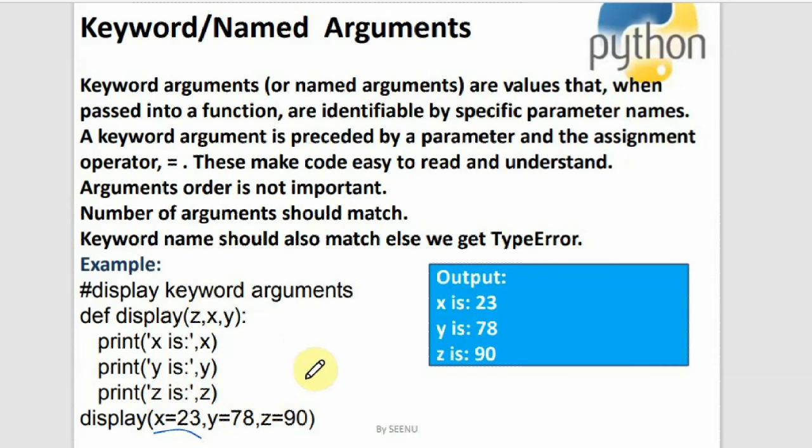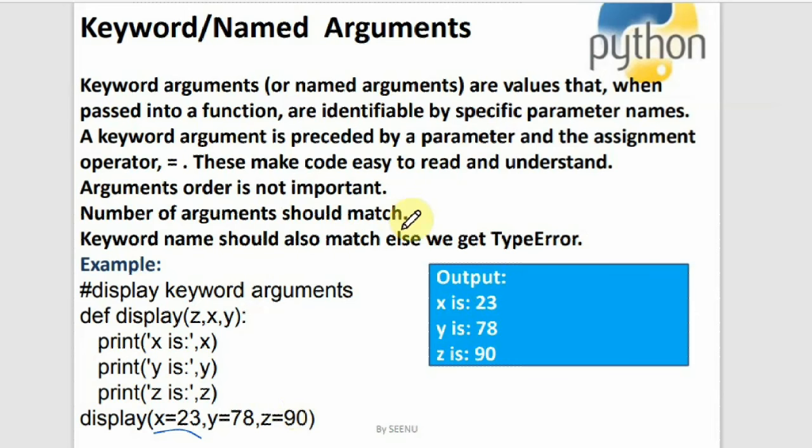In the previous case, I am not giving any parameter names, but based on the position, the values are taken into the formal arguments. But here, since I am specifically telling that x is this much, y is this much, and z is this much, the order of the positions is not important. The order of the arguments is not at all important, because I am specifically telling what is x, what is y and what is z. Such an assignment, wherein I say x is equal to 23, y is equal to 78 and z is equal to 90, is called keyword arguments or named arguments. Named arguments is self-explanatory: I am giving a name to the argument.